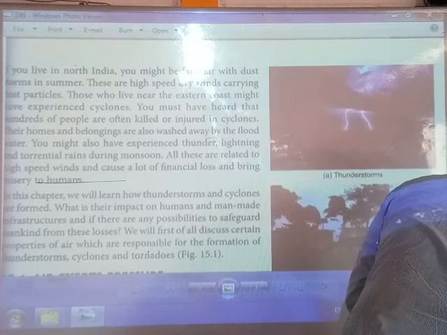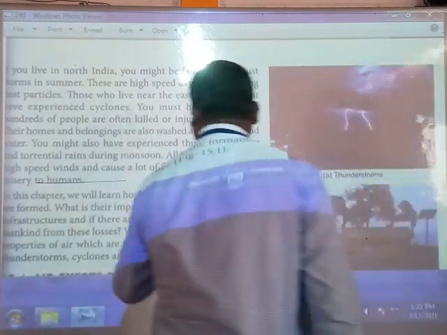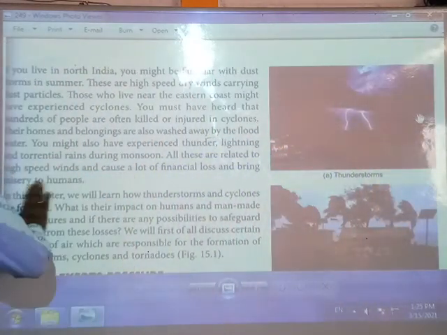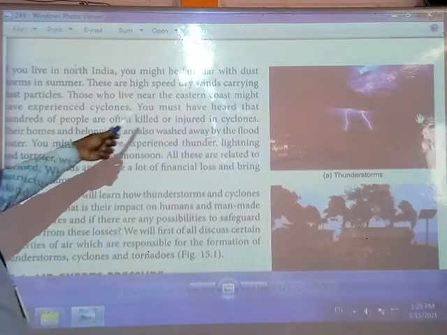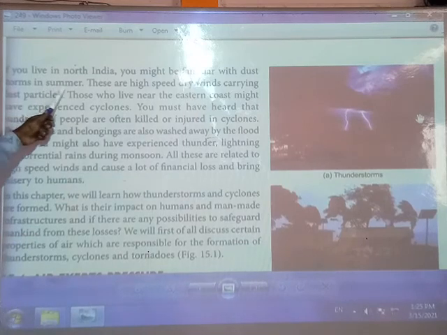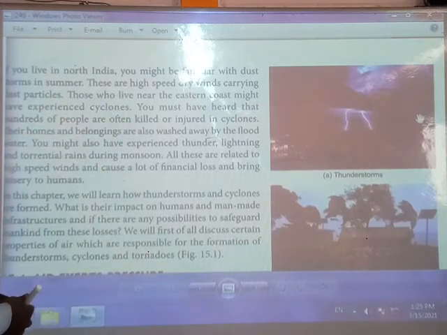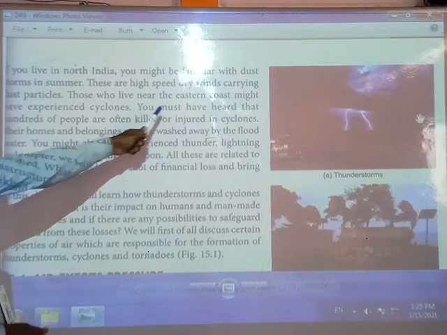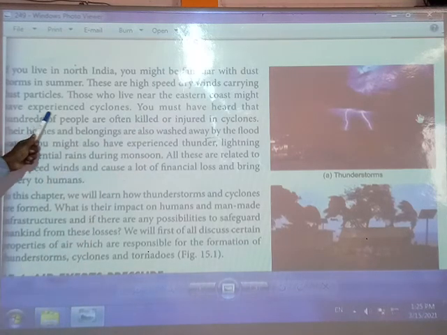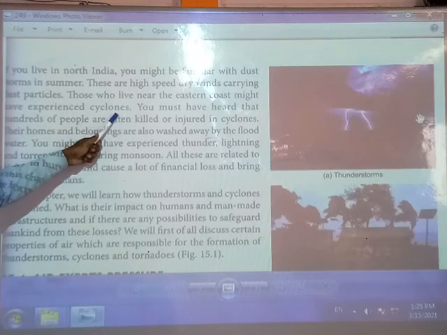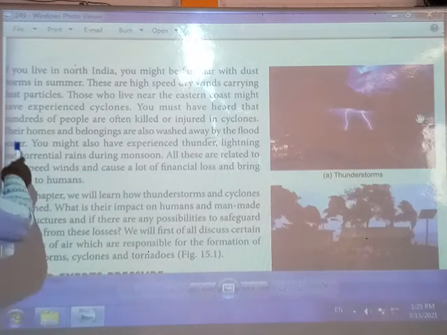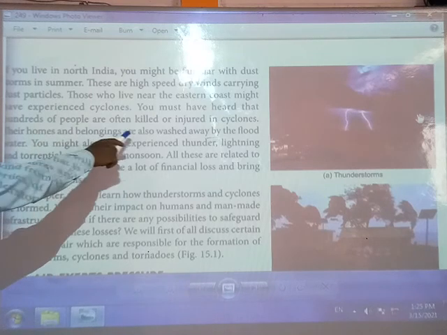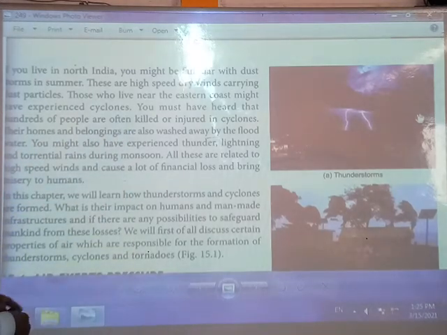Now see, friends, all of you look at your textbook, which should be open at this time, and you can understand what it is. If you live in North India, you might be familiar with the dust storms in summer, which are high speed drying winds carrying dust particles. Those who live near the eastern coast might have experienced cyclones. You must have heard that hundreds of people are often killed or injured in cyclones.